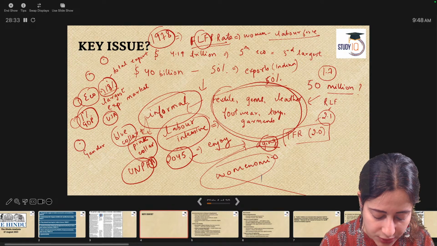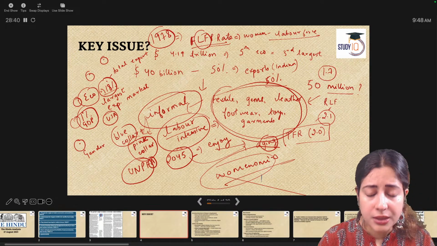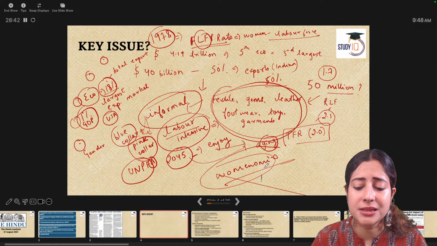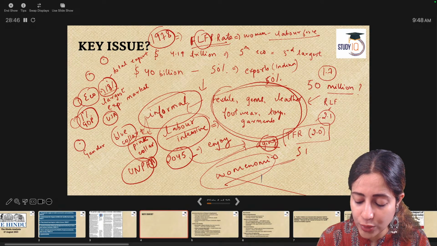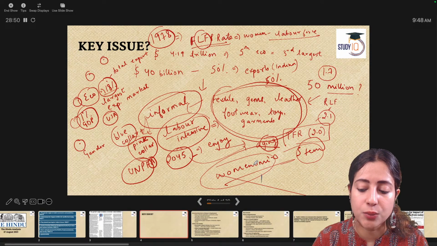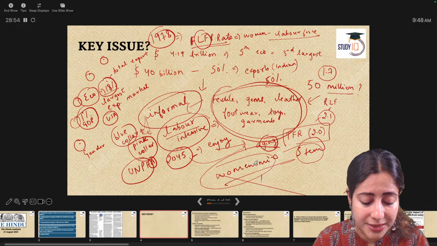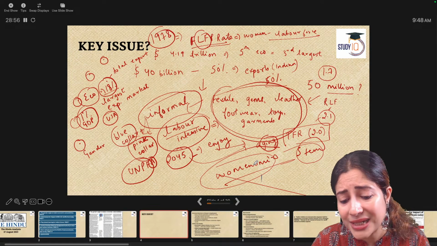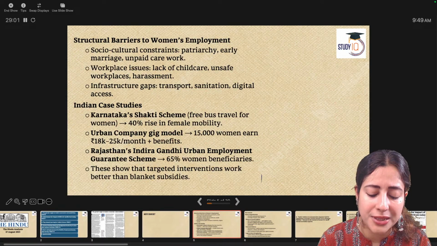Under this womenomics concept, when Japan started womenomics, Japan started heavily investing in promoting STEM education among Japanese women. Science, technology, engineering, mathematics. What was the benefit? Japan improved its female labor force participation rate too. We need concepts like these because in India there are structural barriers to women's participation.